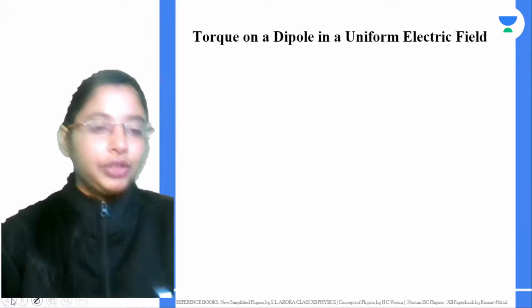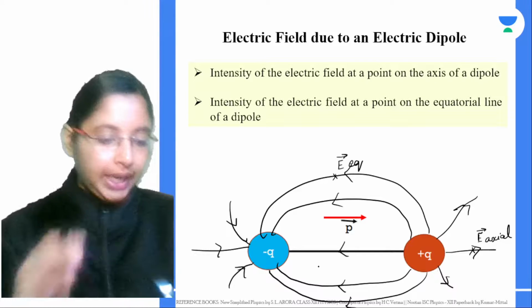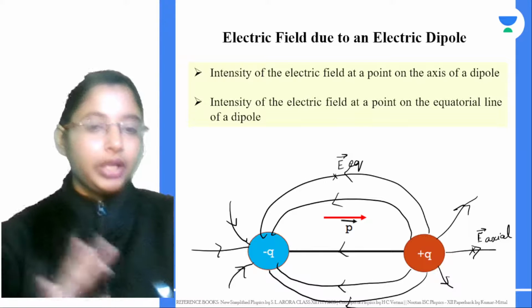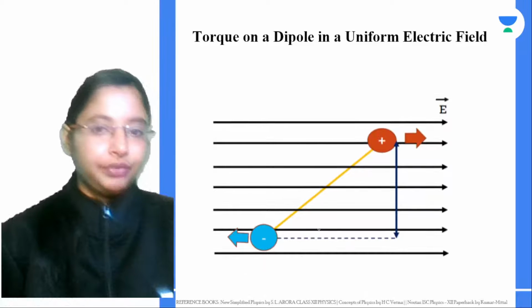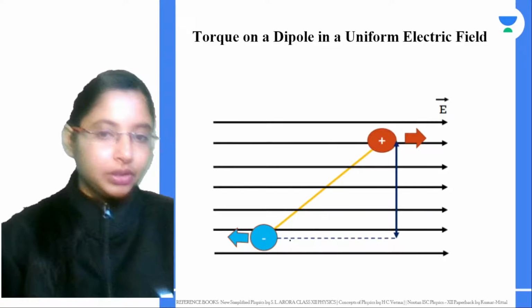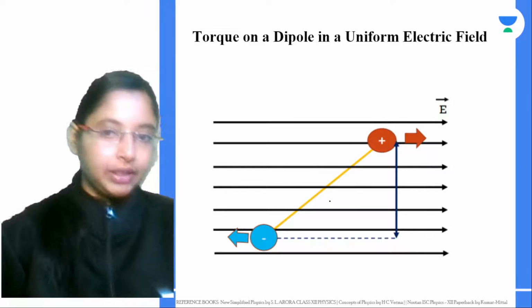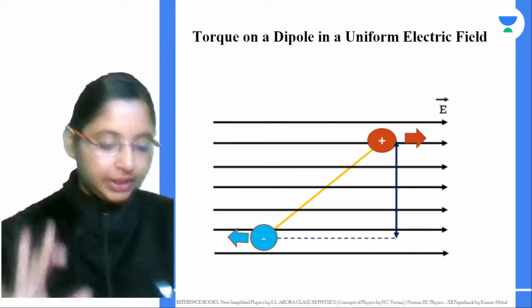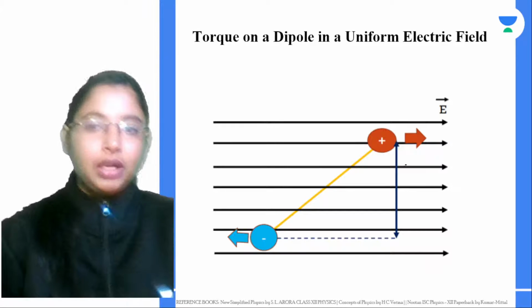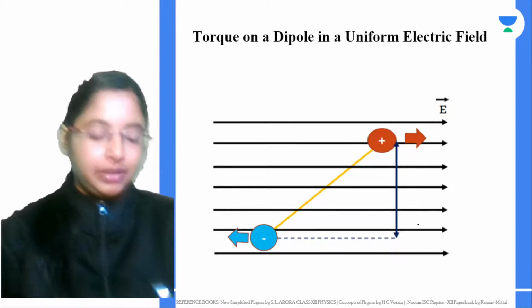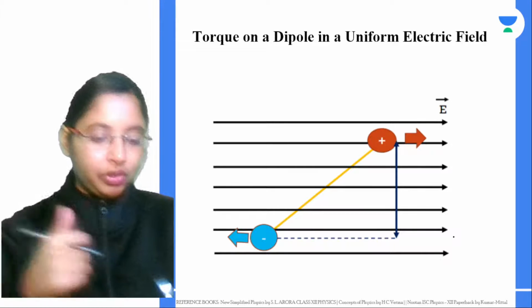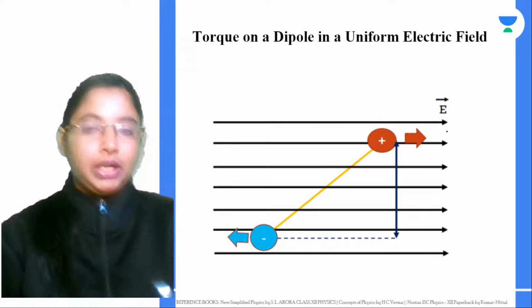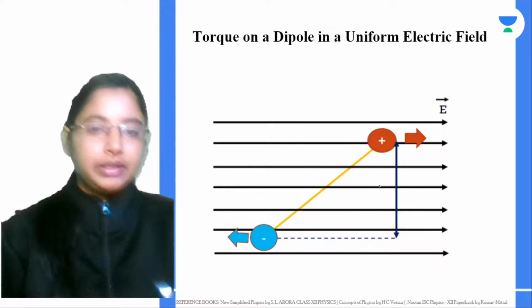Now, if you take this particular dipole and keep it in an external magnetic field, it does have its own magnetic field, but we are going to keep it in an external one. In this case, it is a uniform field. If you see, the field lines are more or less equally spaced and all going in the same direction. Now this is a uniform electric field, and we are taking the dipole and placing it in this uniform field.